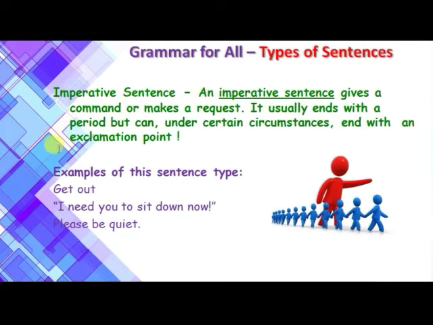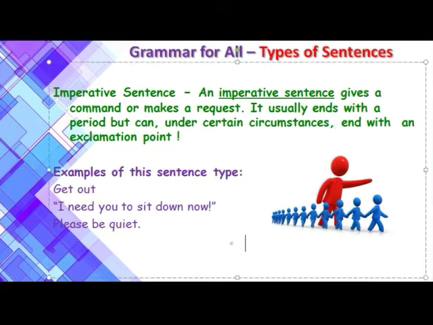So the next type of sentence is the imperative sentence. An imperative sentence gives a command or makes a request. It usually ends with a period, that means a full stop, but can, under some circumstances, end with an exclamation point. For example, get out. I need you to sit down now.